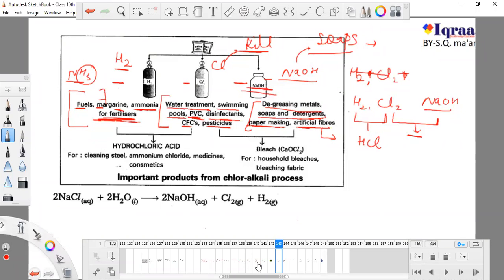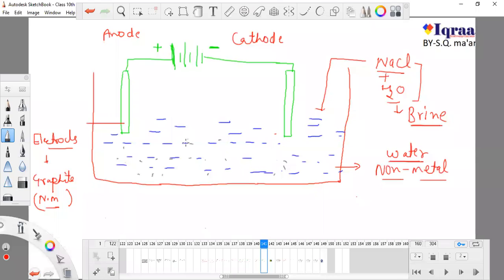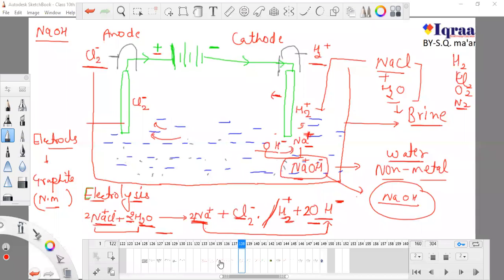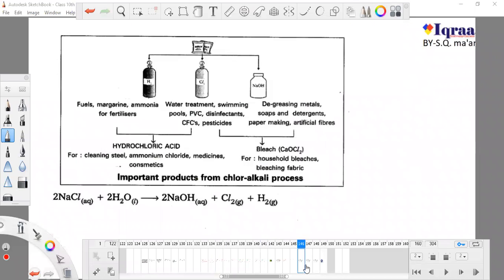Now, after doing this chloralkali process, we know why it is called the chloralkali process. We are not going to do any other processes to obtain these four salts, because sodium hydroxide is already obtained. We don't have to do another electrolysis or another process.